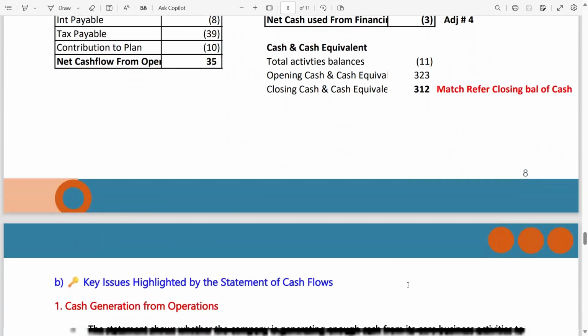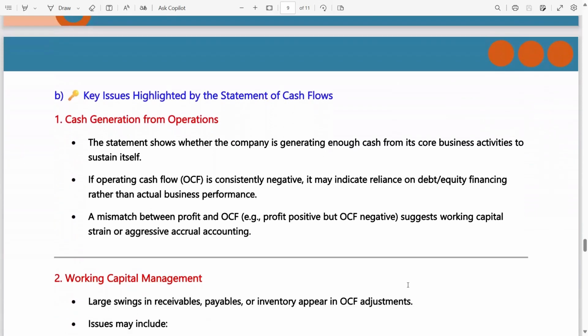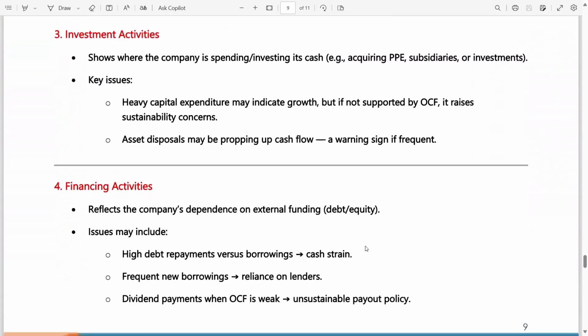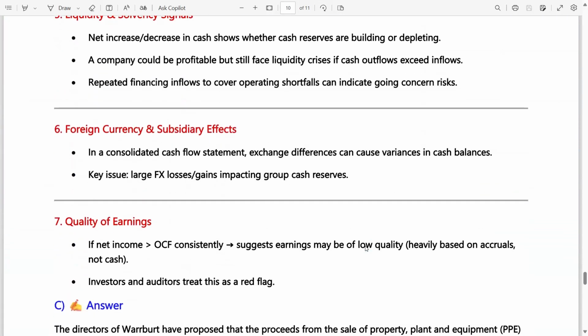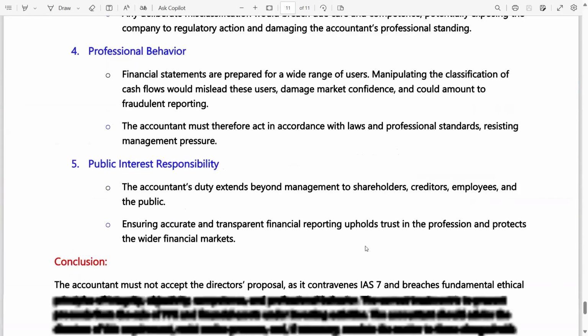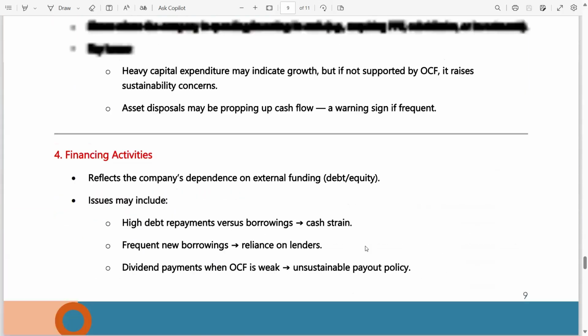Now there are part B and part C. Part B is all about the theory, key issues highlighted by the statement of cash flows. I have written the answer. Now you just have to read it so that you can get better clarity and understanding. Part C is about the ethical issues regarding what the directors of Warburg have proposed regarding the sale of the proceeds. So this is also for you. Just read it and tell me if you are facing difficulty or not.